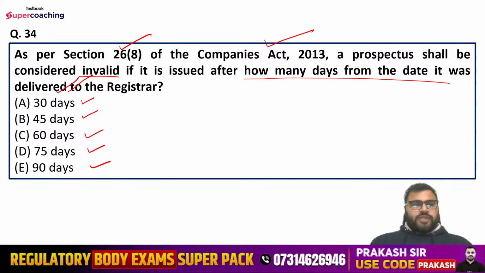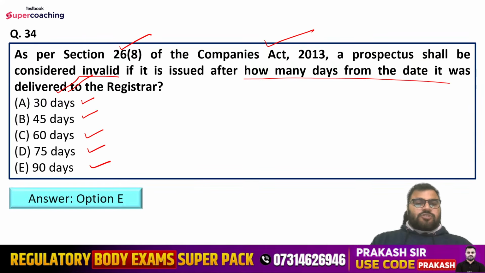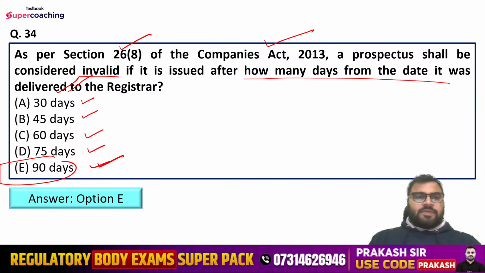Yes, guys, everyone, do let me know. So right answer is option number E, that is within 90 days, right? So if it is released after the 90 days, once it was delivered to the registrar, then in that case it shall be considered invalid. So only Nilesh and Lakshman have given the right answer.